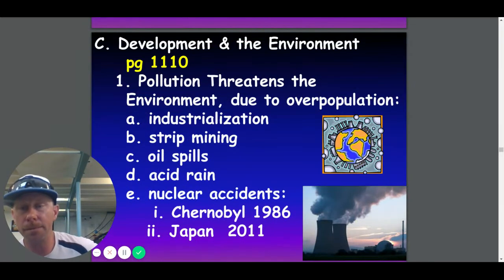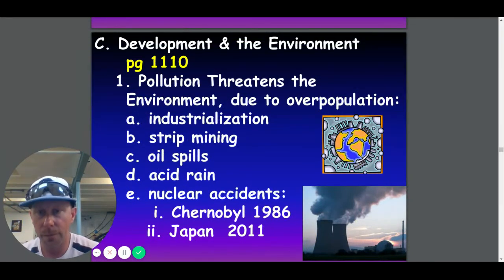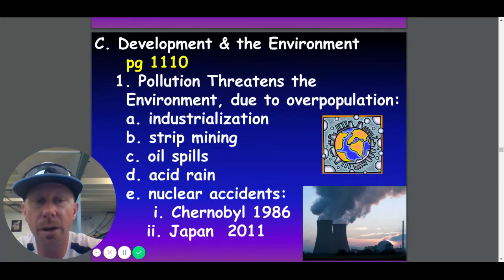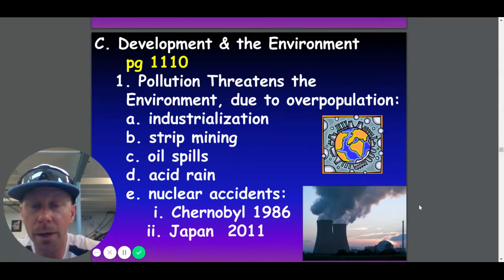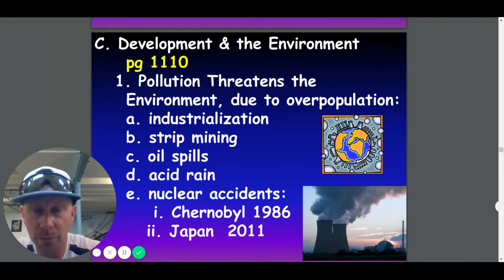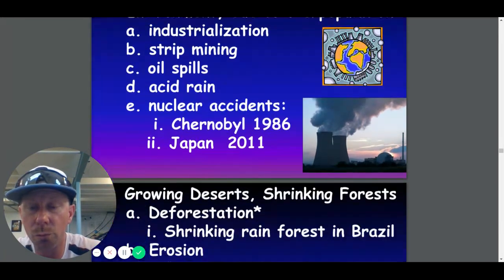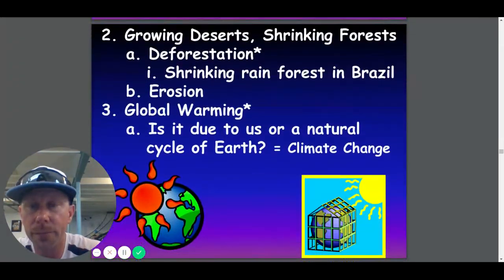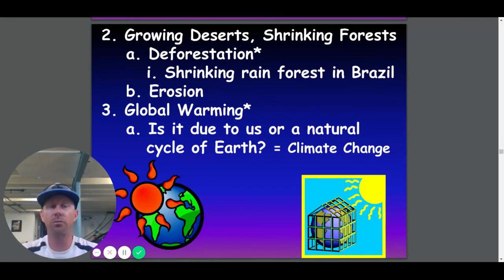Development and the environment. Pollution threatens the environment due to overpopulation, industrialization, strip mining, oil spills, acid rain, and nuclear accidents. Chernobyl in 1986 and Japan in 2011 were incidents where we had nuclear accidents. All these things are truly affecting our environment today. We have growing deserts, shrinking forests. We see deforestation, like shrinking rainforest in Brazil, and erosion.